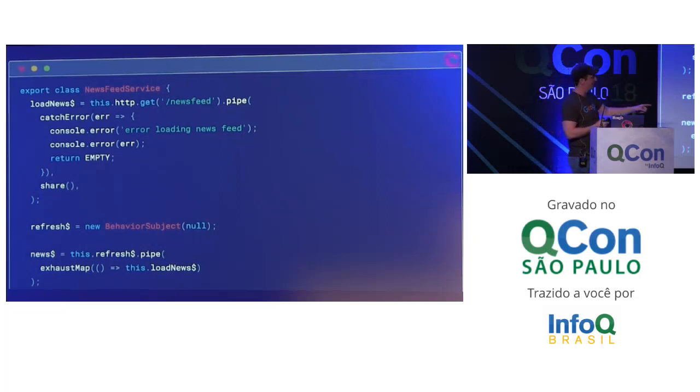So I'm using that to feed into news here. So every single time something nexts into my refresh, it's going to say, hey, I want to go get more news. Right? And then that's going to be emitted from my news property here on my newsfeed service. So because it's named the same and it's outputting the same type of data, I don't have to really update my component yet in order to use this.